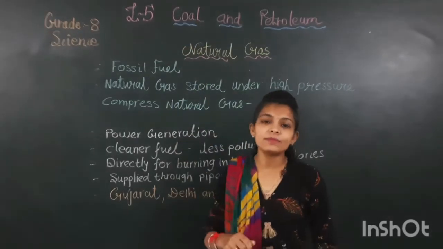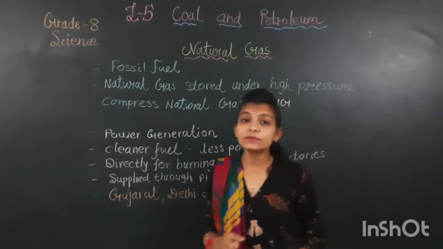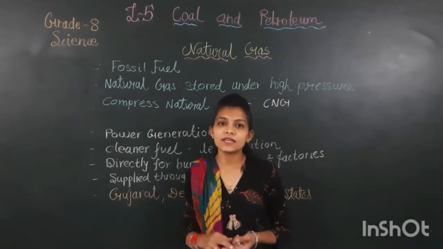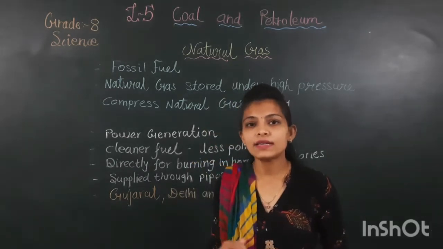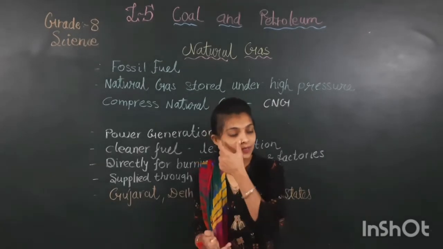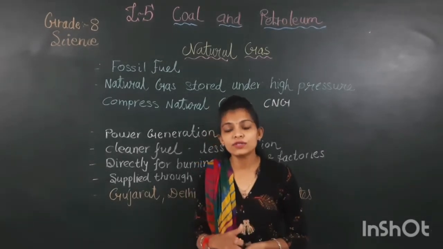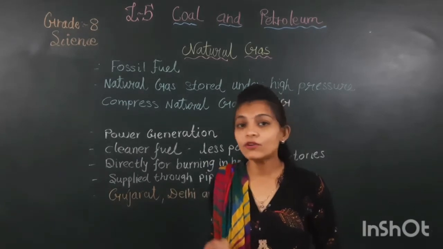The name of the chapter is Coal and Petroleum. I had already sent 2 parts of this chapter. In the first one, that is coal, and the second part, that is petroleum. In that I had explained what coal is, how coal is useful to us, and how coal originates. कोल कैसे form होता है.